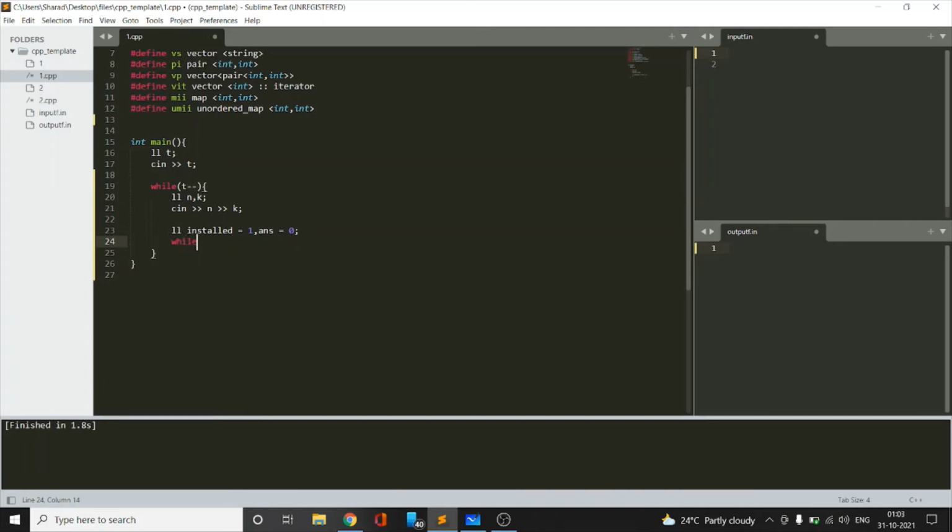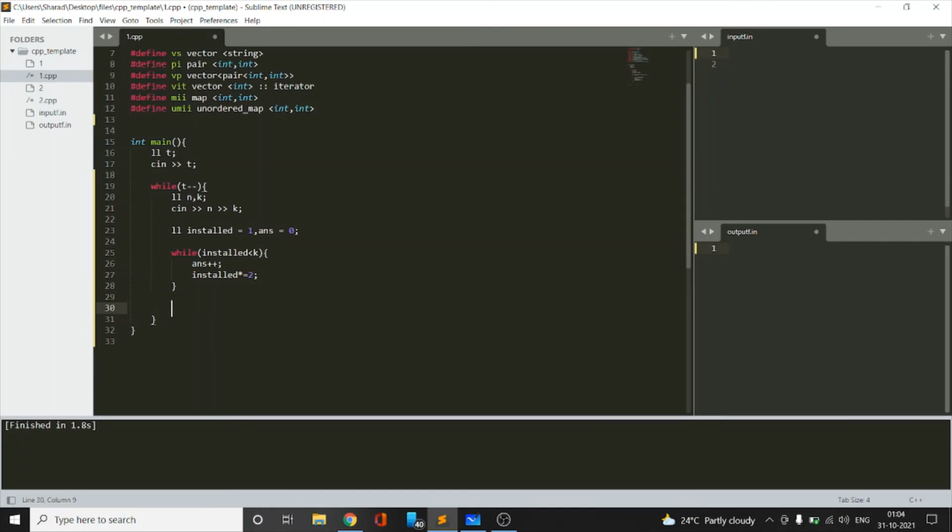Now we'll run a while loop. While installed is less than k, so we'll run the while loop until the number of installed computers is less than k. If it becomes greater than k, we'll come out of the while loop, because at that time we'll not be doubling the number of installed computers. So while we are inside the loop, we can increase the number of hours and we can double the number of installed computers. Installed multiplied by 2 each time,